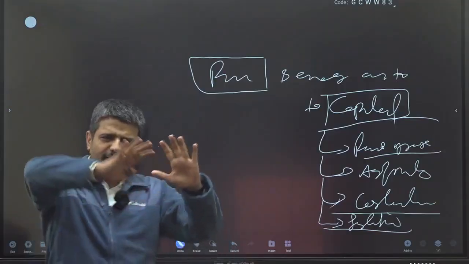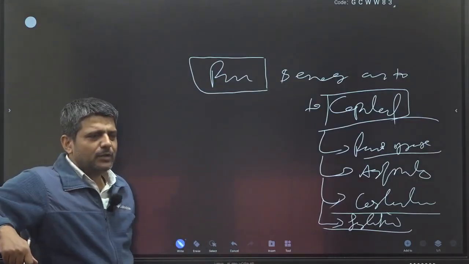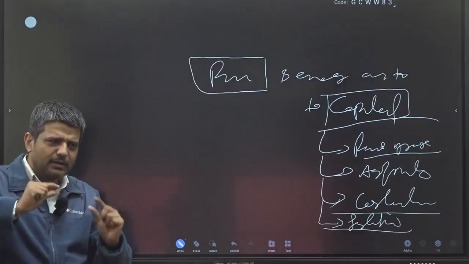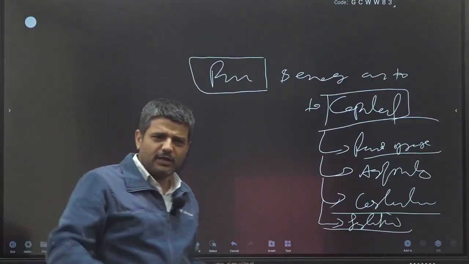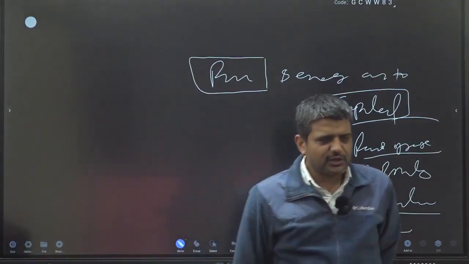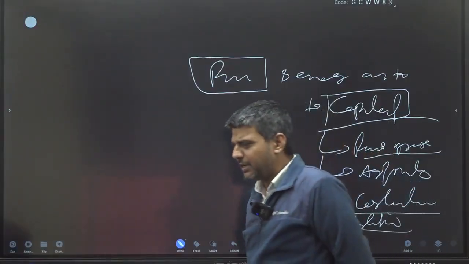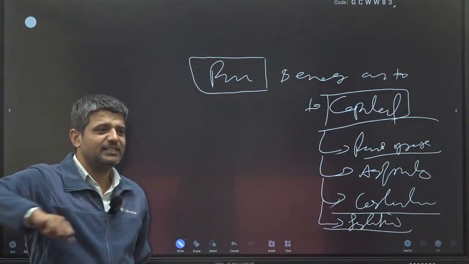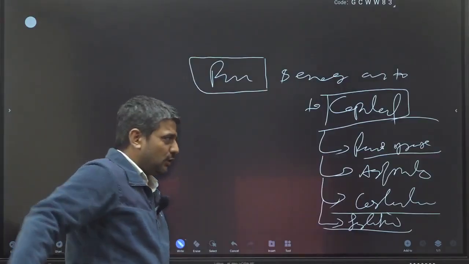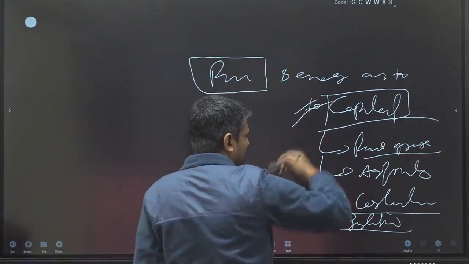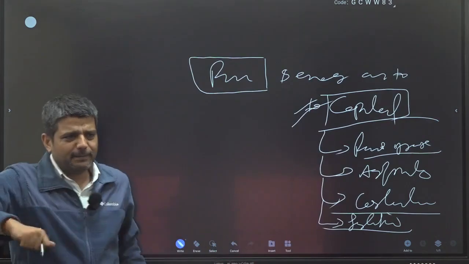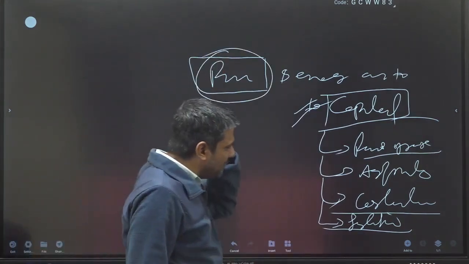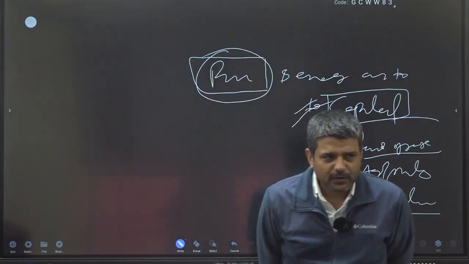So it means when you are writing an answer with regard to the death sentence, remember there would be 4 distinct headings and subheadings. The first would be the creation, that is the rarest of rare doctrine. In that rarest of rare doctrine, mitigating and aggravating circumstances, then the constitutionality of the death sentence, and whether it is justified or not, right? Now it means most of the time the question comes from this part itself, that is the capital punishment. A little bit we will talk about the punishment part also obviously, but most of the time we will focus on the capital part. Understood this particular point?